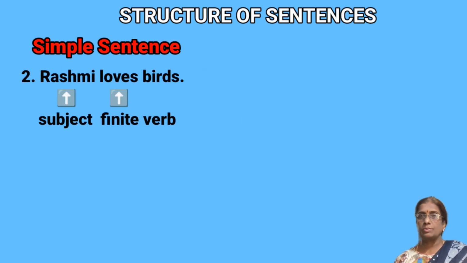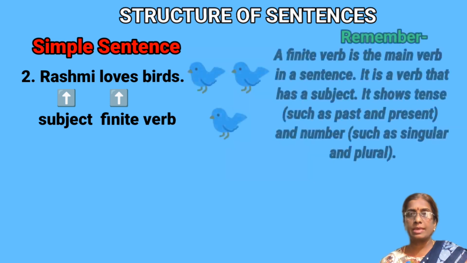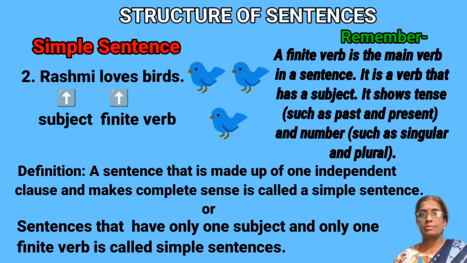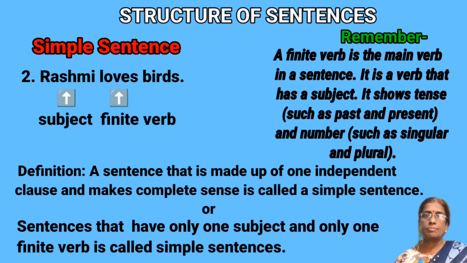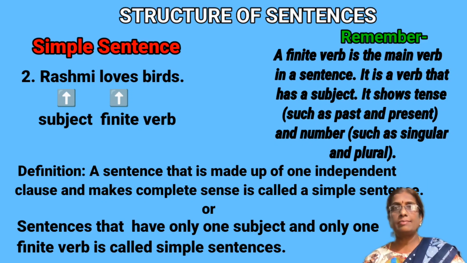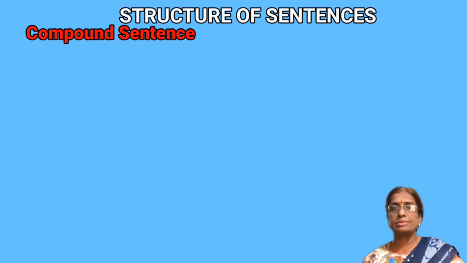Rashmi loves birds. Rashmi is the subject, loves is the finite verb, loves birds is the predicate. A sentence that is made up of one independent clause and makes complete sense is called a simple sentence. So a clear explanation of a simple sentence is that there is only one subject and only one finite verb.